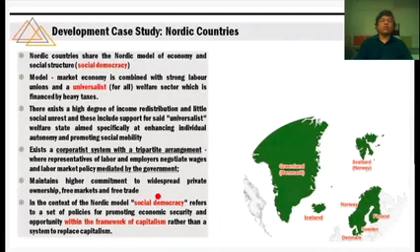In the context of the Nordic model, social democracy refers to a set of policies for promoting economic security and opportunity within the framework of capitalism rather than a system to replace capitalism.